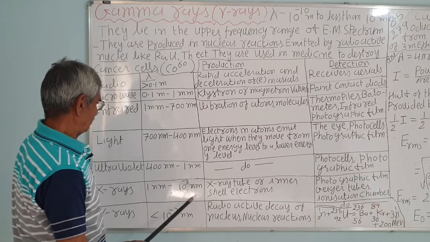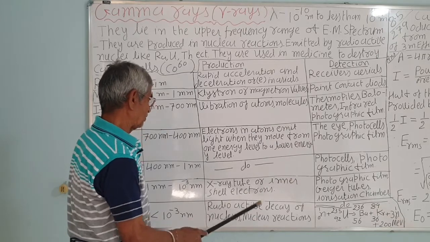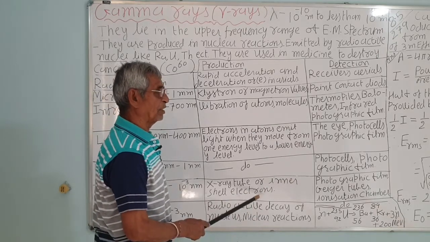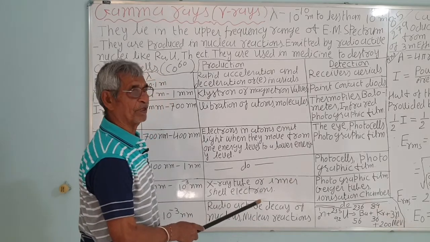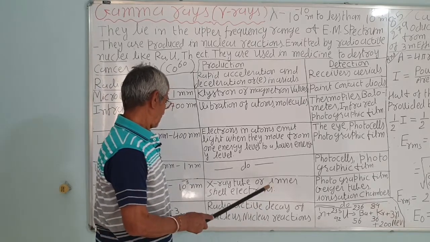Then X-rays are produced in the X-ray tube, as I have already discussed, or by inner shell electrons. Correct?